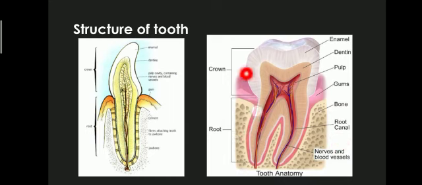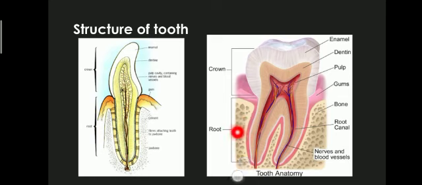Now, what is enamel? Enamel is the ivory material which covers the crown, and it is the hardest substance in the body. Then comes dentine. Dentine forms the bulk of the tooth, filling the space here, and it is not as hard as enamel. It has minute canals through which run the strands of cytoplasm of the cells in the pulp cavity.